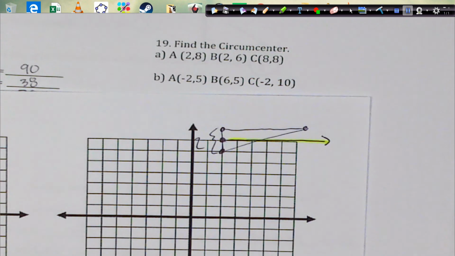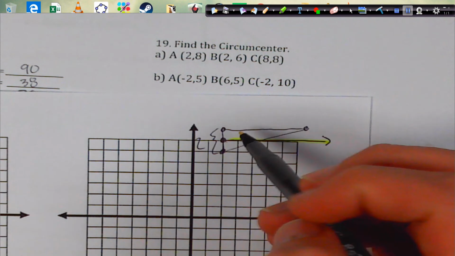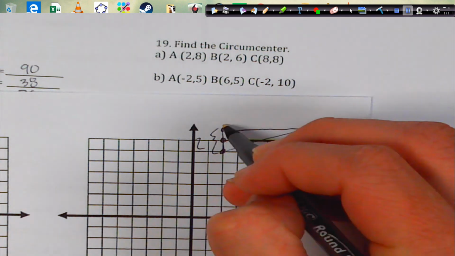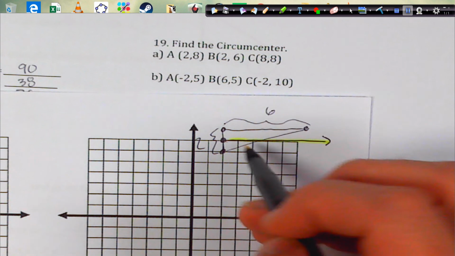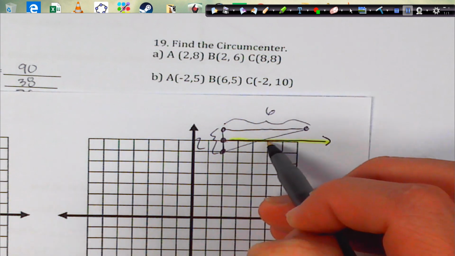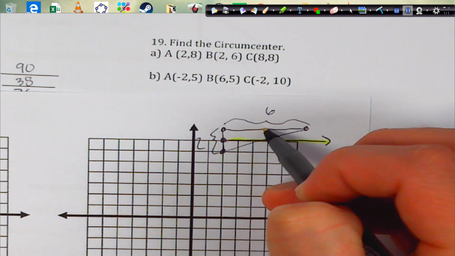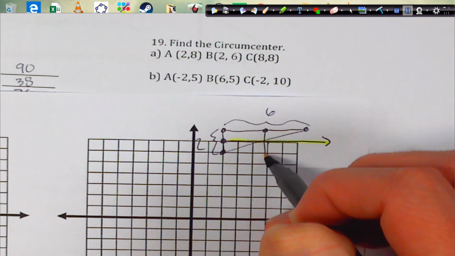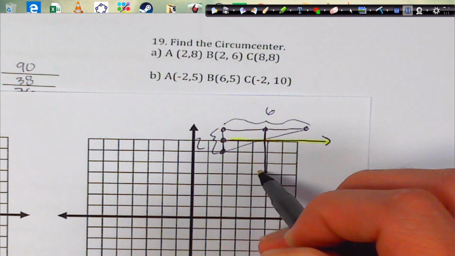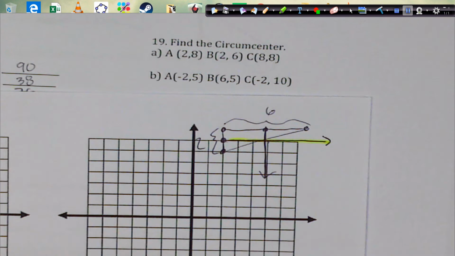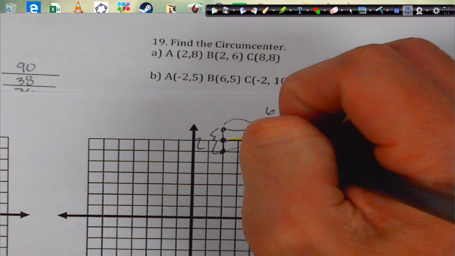And then we're going to bisect the top one, and it goes from 2 all the way to 8. So this is actually a length of 6. We're going to go 1, 2, 3 right there, and that should be the middle. And then we're going to go whoop, perpendicular right there. And so there is my circumcenter.